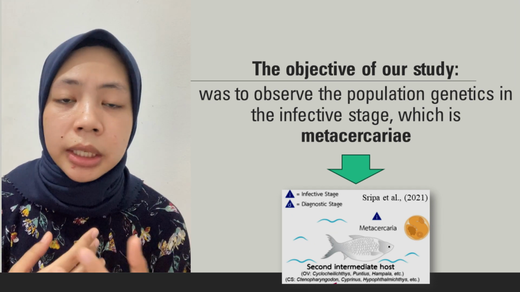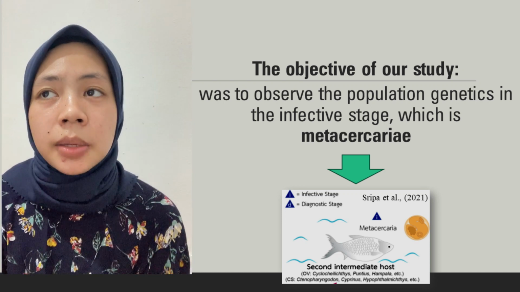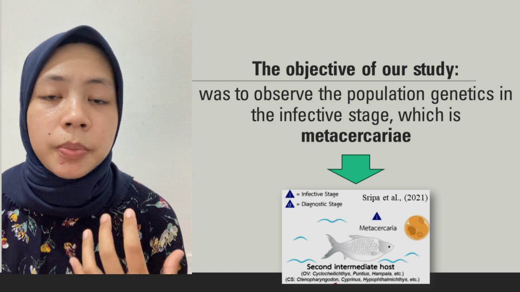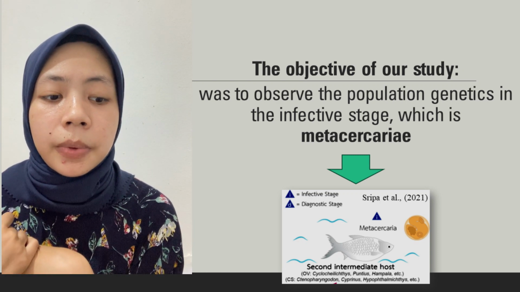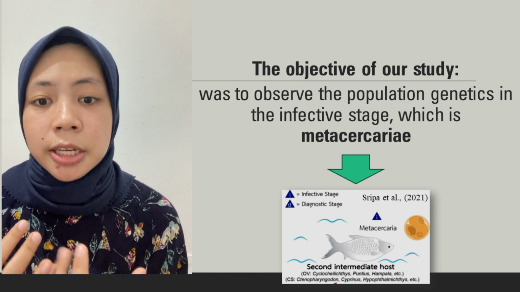That is why we collected the metacercaria stage, because our objective was to observe the population genetics of OV in the metacercaria stage.